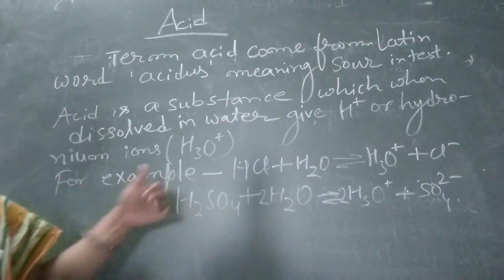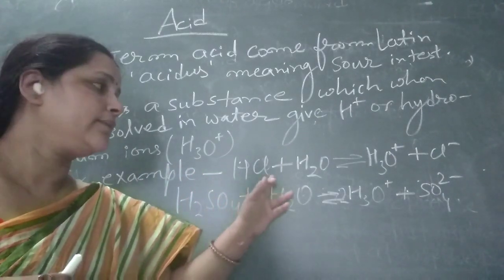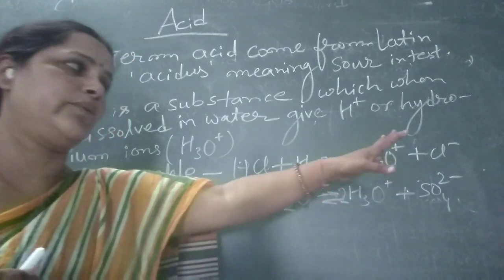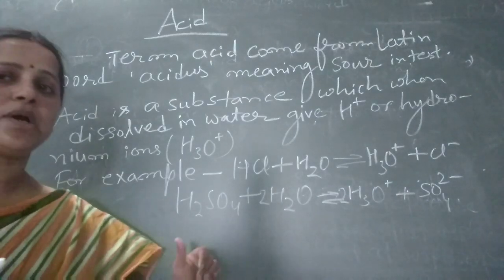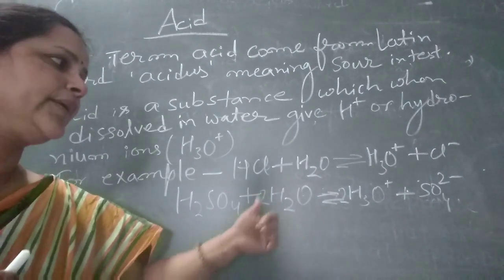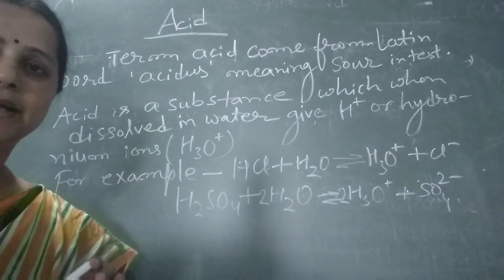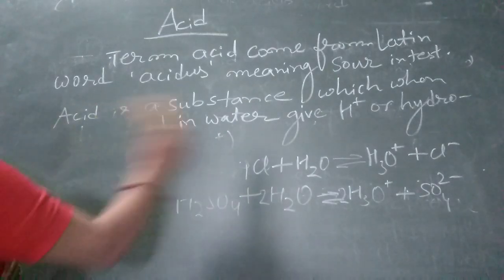For example, when you dissolve HCl, hydrogen chloride, in water, the product is hydronium ion plus chloride ion. In the same way, when you dissolve H2SO4, or sulfuric acid, in water, the product is 2 hydronium ions and sulfate ion. Okay. Now we are discussing the types of acid.